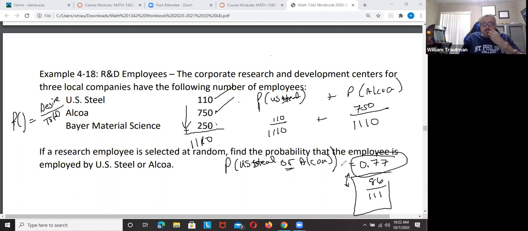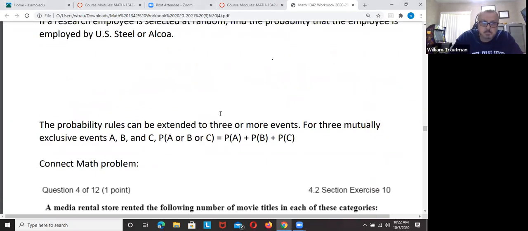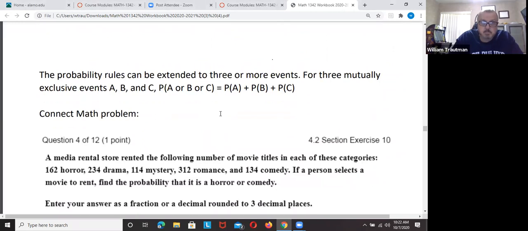What's the probability that somebody works for US Steel or Alcoa? 86 over 111 or 0.77, which is 77%. Now, you can have more than one probability. If they're all mutually exclusive, you just add the probabilities up.